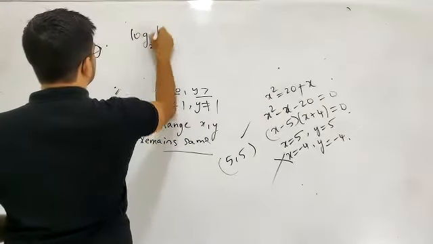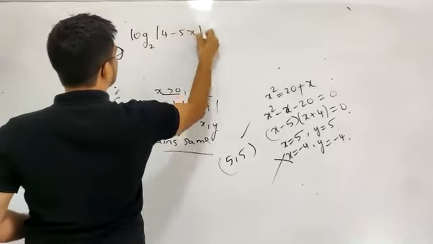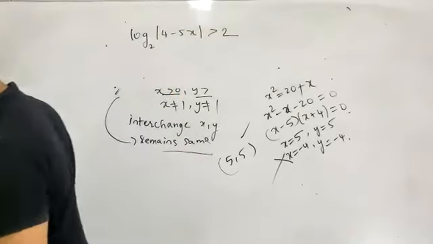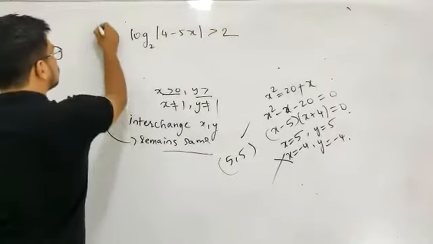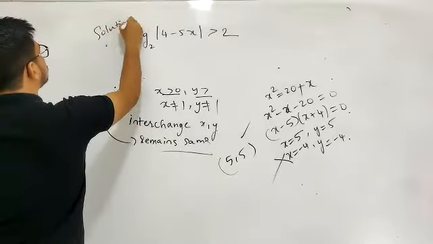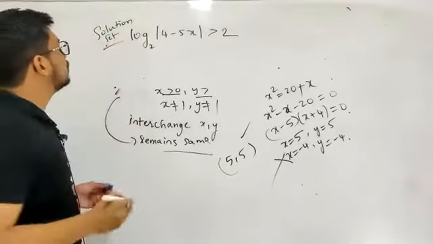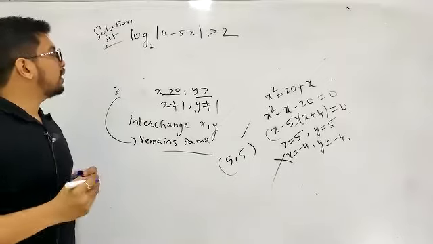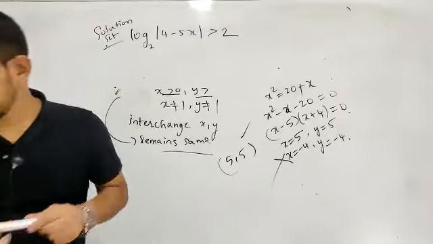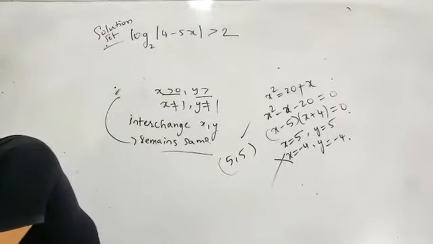Log to the base 2 of 4 minus 5x is greater than 2. I want the solution set of this. Log of mod of 4 minus 5x to the base 2 is greater than 2.